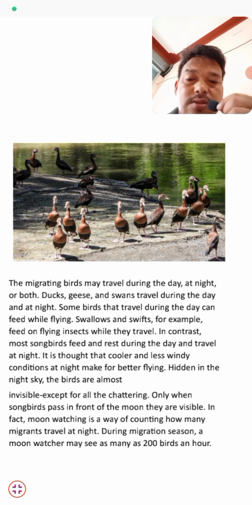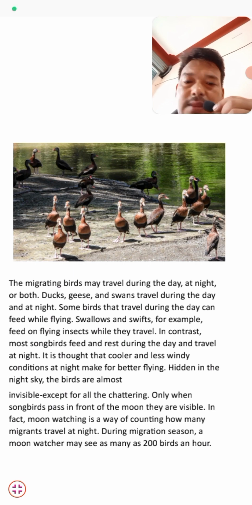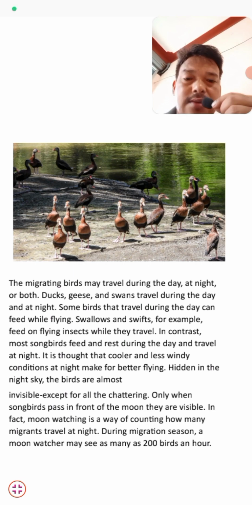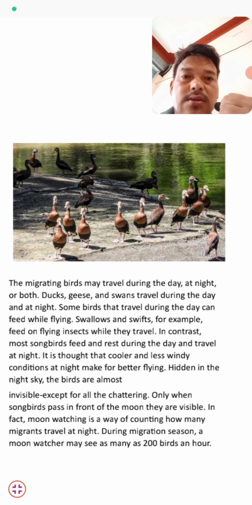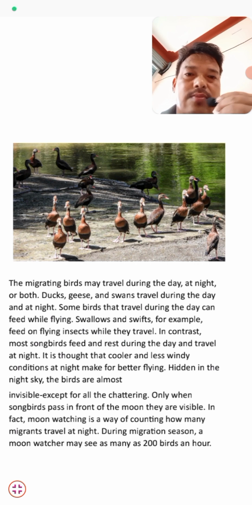In fact, moon watching is another way of counting migrating birds at night. During migration season, a moon watcher may see as many as 2,000 birds an hour, as they cross the moonlight.